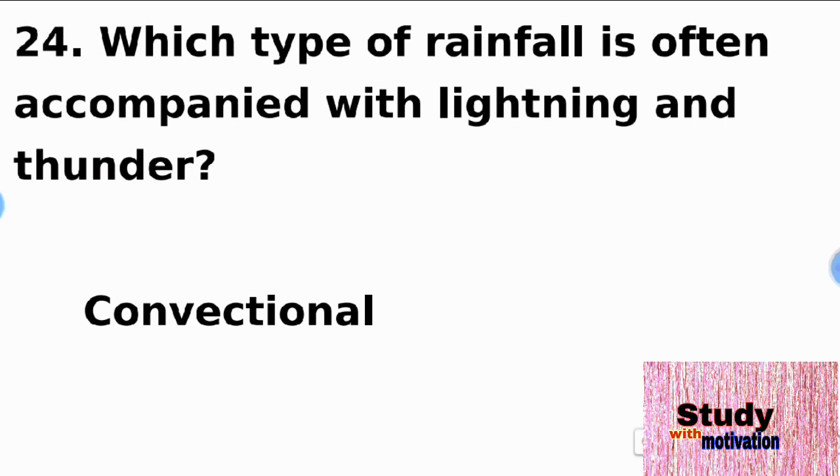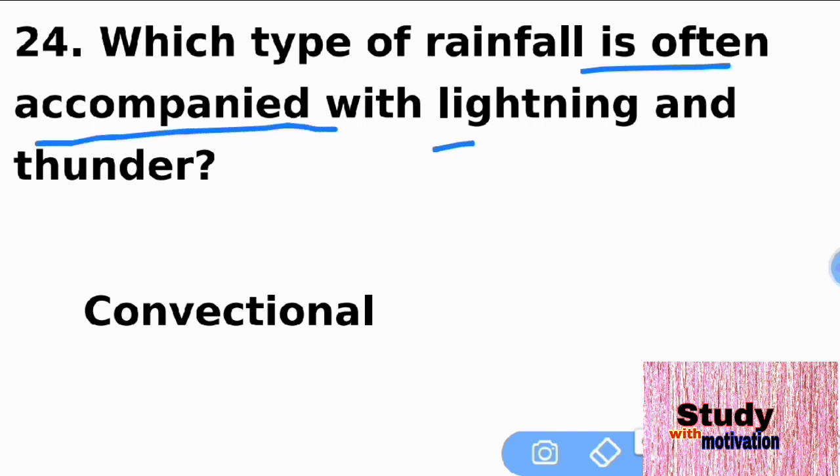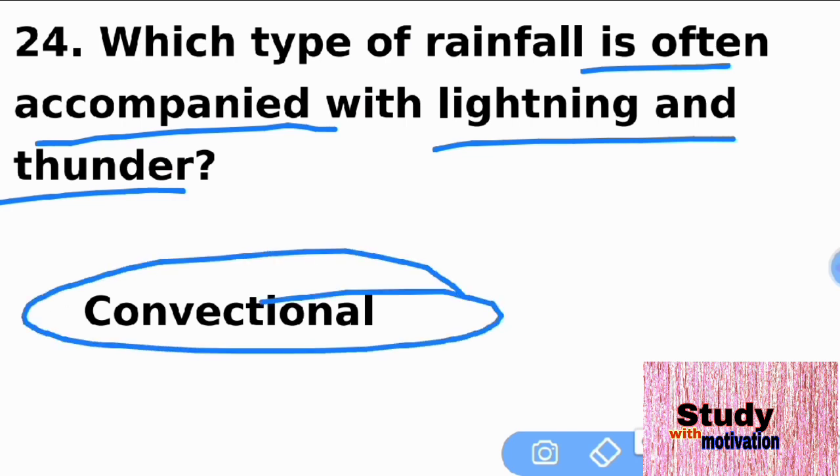The next question is 24. Which type of rainfall is often accompanied by lightning and thunder? That is convectional rainfall, the right answer to this one. Convectional rainfall is often accompanied by lightning and thunder.